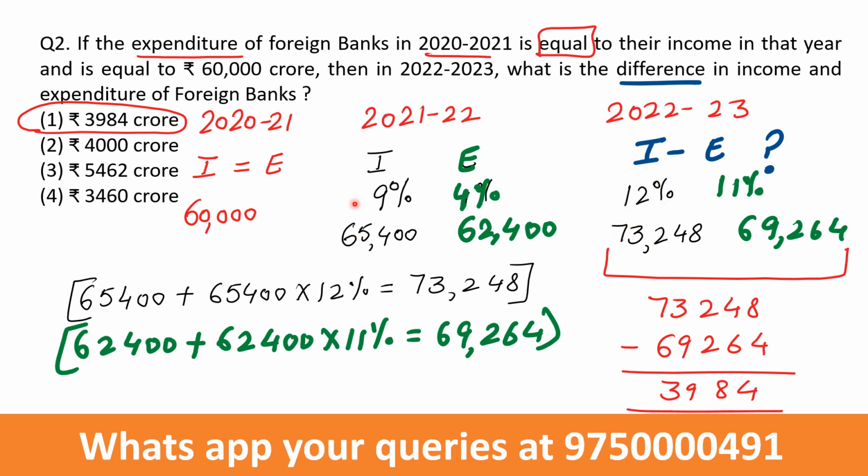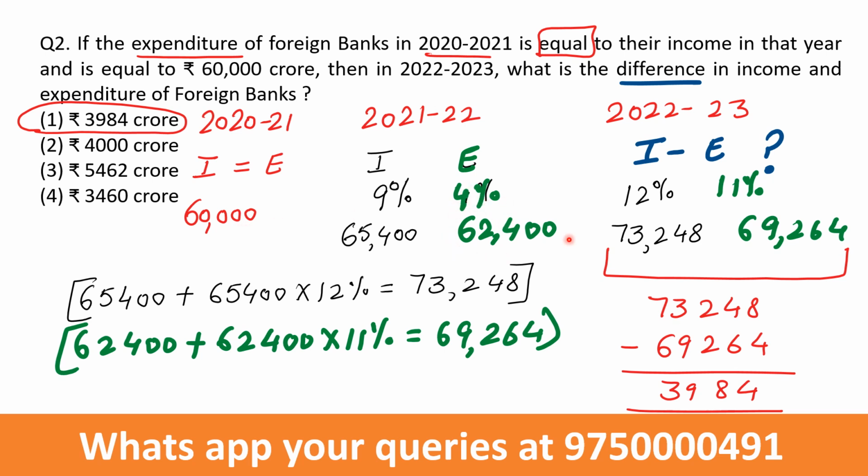This value I've written over here plus this value, 12% of it, comes out to be 73,248. I've written it over here. So this is the income of this year. Similarly, 4% is given in that table. Expenditure of this year has a 4% increase given. So according to the 4% increase, when I calculate 4% on 60,000, it comes out to be this